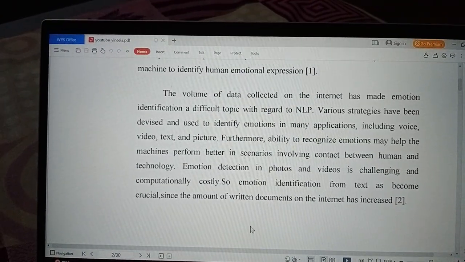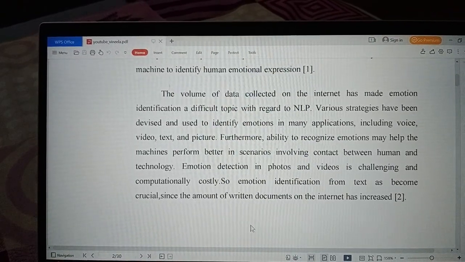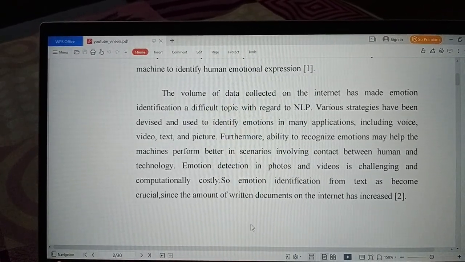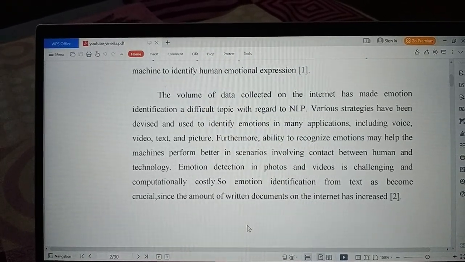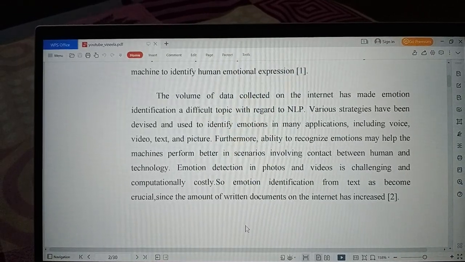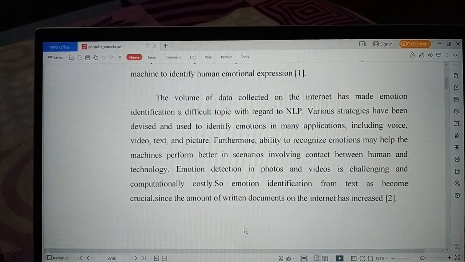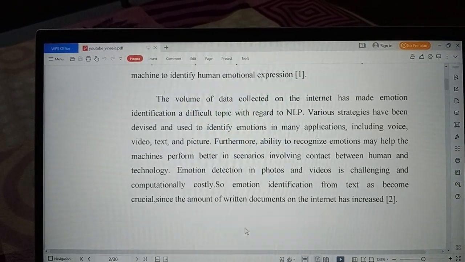The volume of data collected on the internet has made emotion identification a difficult topic with regard to natural language processing, that is NLP. Various strategies have been devised and used to identify emotions in many applications, including voice, video, text, and picture.